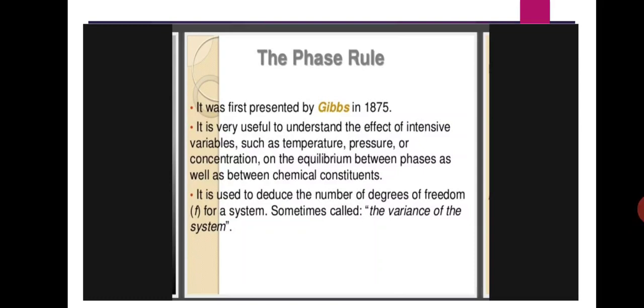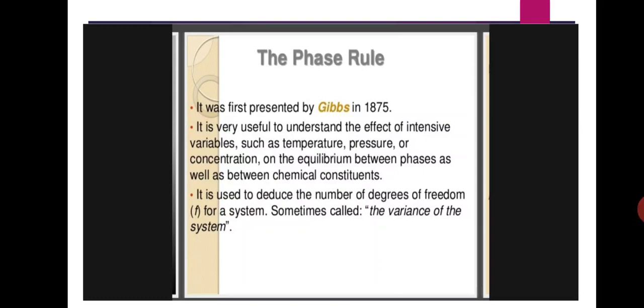Okay, the Gibbs phase rule is useful to understand the effect of intensive variables such as temperature, pressure, and concentration on the equilibrium of a chemical reaction, and it is used to reduce the number of degrees of freedom. The degrees of freedom is denoted as small f. This is for a system, sometimes called the variance of the system.